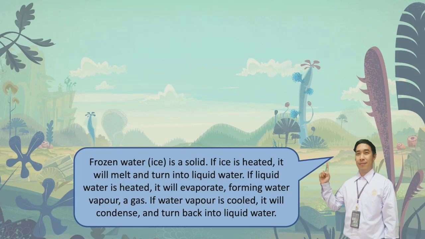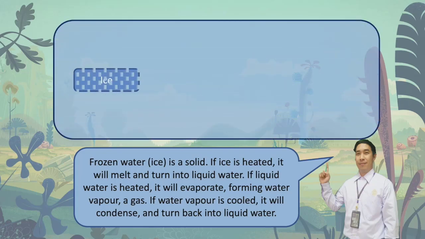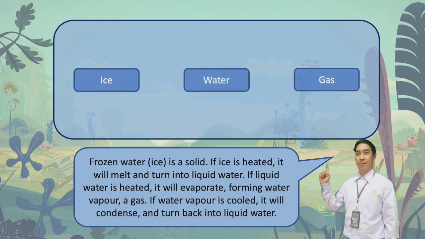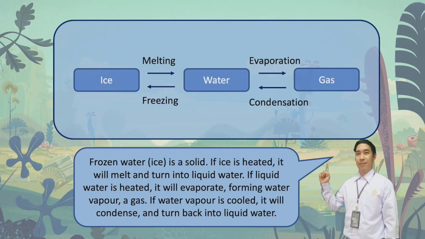Now, let's take a look at how it works. We have ice, water, and gas. When ice became water, it's called melting. When water became a gas, it's called evaporation. When gas became water, it's called condensation. When water became ice, it's called freezing.